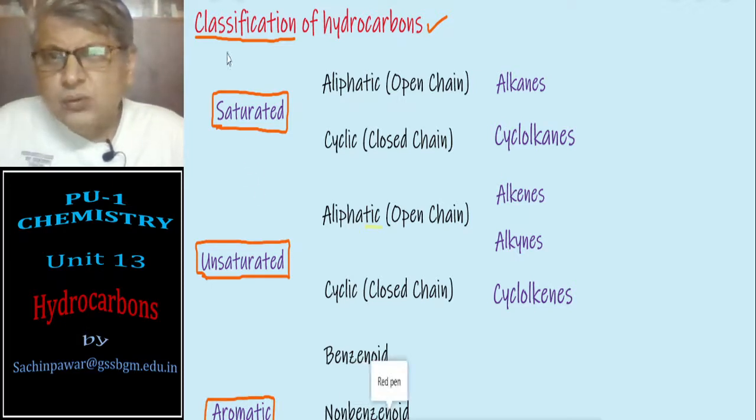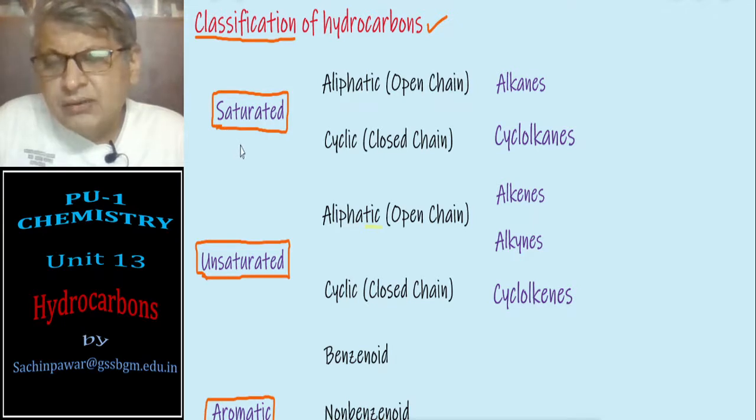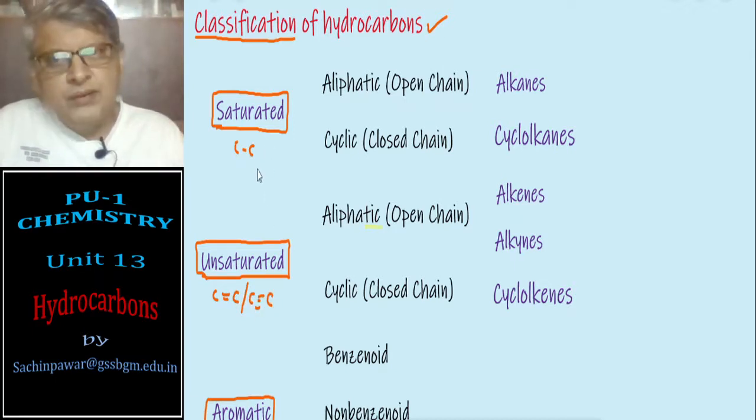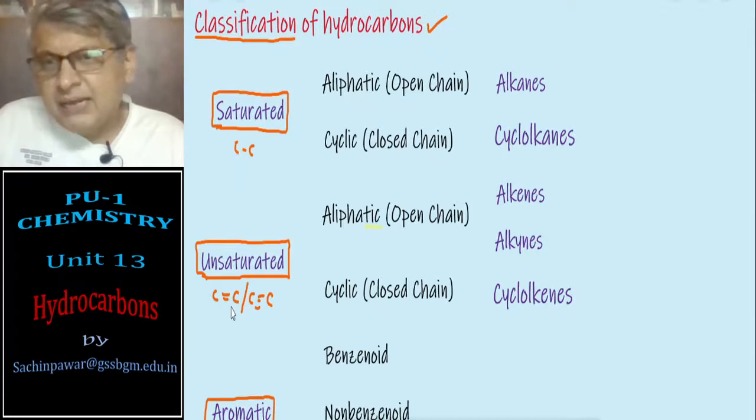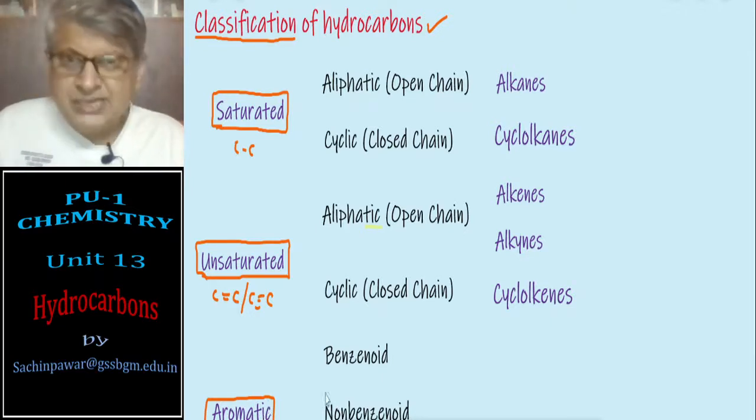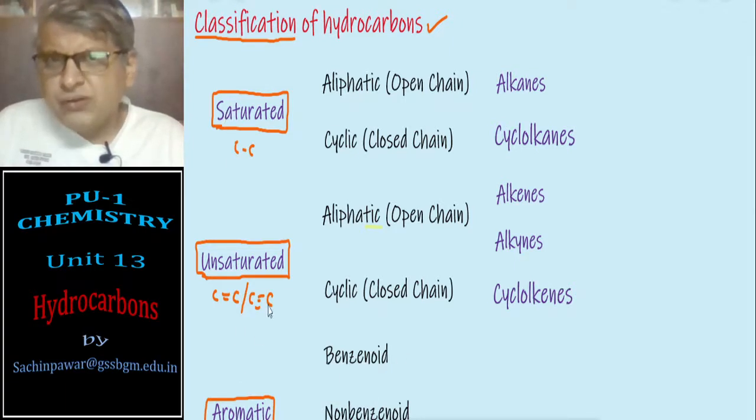Saturated hydrocarbons are those which have only carbon-carbon single bonds, as you have learned already. Unsaturated hydrocarbons are those which have either carbon-carbon double bonds or carbon-carbon triple bonds along with carbon-carbon single bonds. Aromatic compounds are those which are aromatic. They may contain benzene or they may not contain benzene. Let's see a few examples, we'll understand. So these are the three classifications of hydrocarbons: saturated, unsaturated, aromatic.